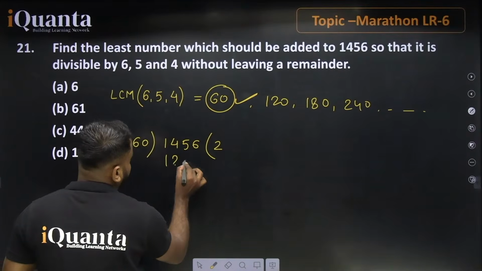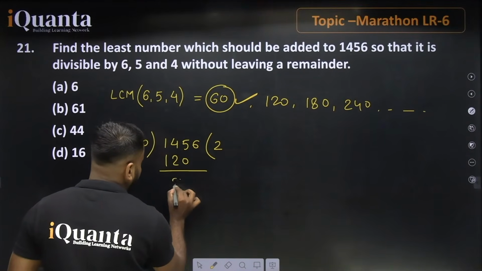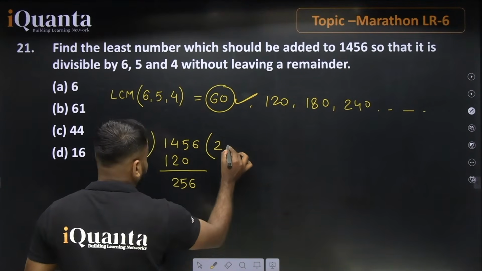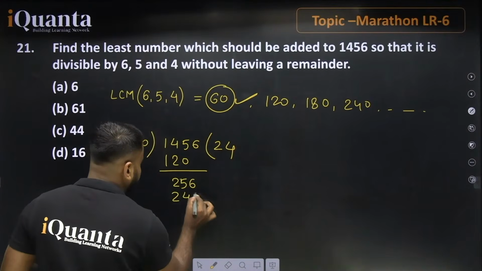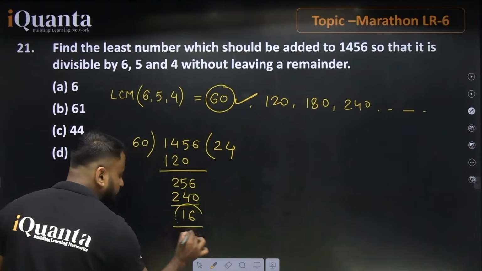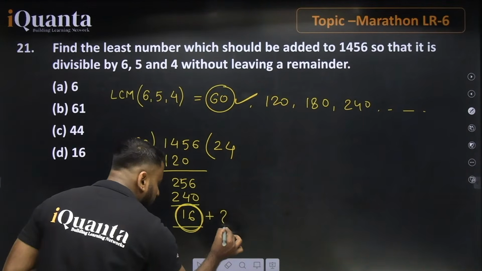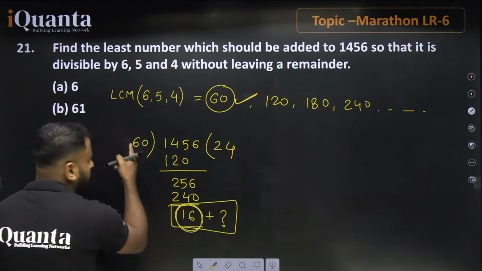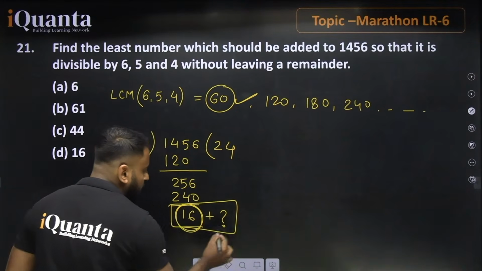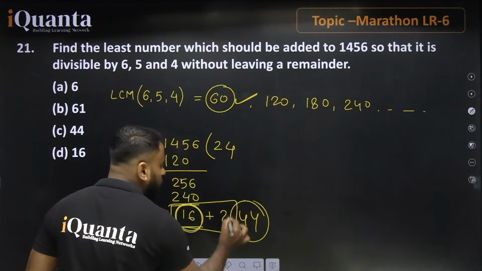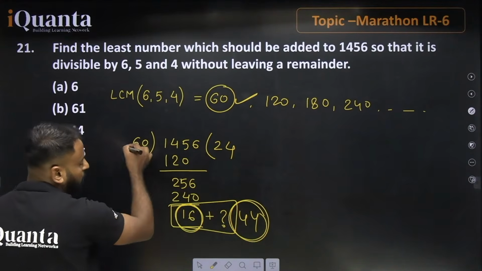6 times 24 is 144, further the value will be 256. 6 4s are 24. It means that here 16 remains. There is 16 extra. So how much do we add so that this value is again divisible by 60? We already have 16. If we add 44 here, this becomes 60 and will be divisible by 60.